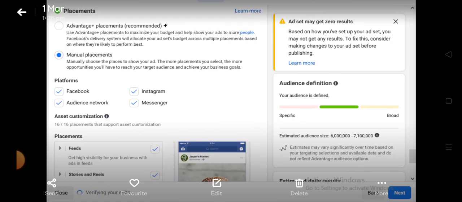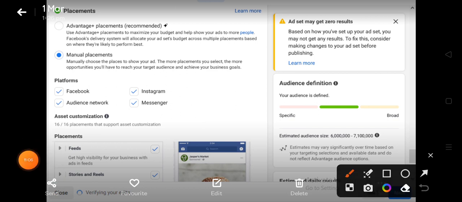Now this is where you select where you want your ads to show. Is it on Facebook? Is it on Instagram? Is it on Audience Network? Is it on Messenger? Now I usually don't select Audience Network and Messenger, but while I was setting up the last ad I'm running, I was unable to turn off Messenger because it was turning off something in the placement. So running ads on that side now simply means people will just be skipping it.